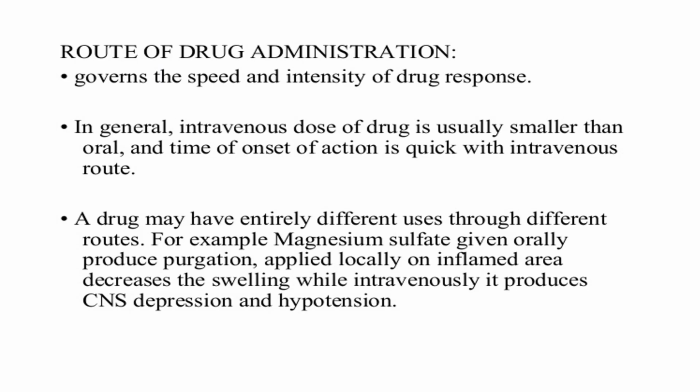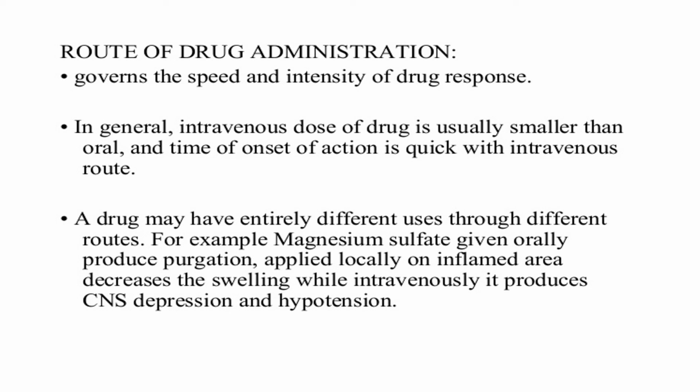Coming to route of administration. Route of administration governs the speed and intensity of drug response. Parenteral administration is considered to have more rapid, more pronounced and more predictable drug action. Some drugs have different uses on different routes of administration. For example, magnesium sulfate, when given orally, is used for purgation.